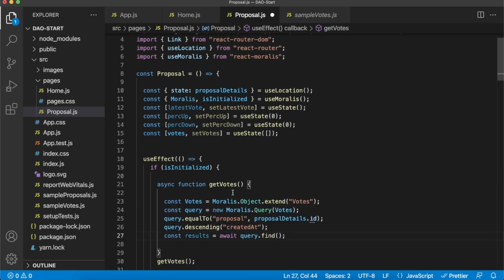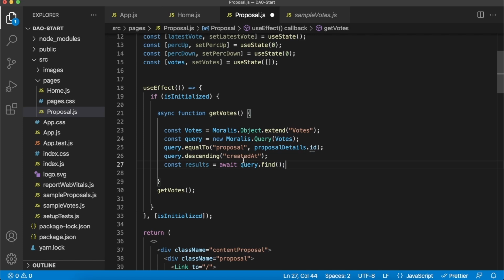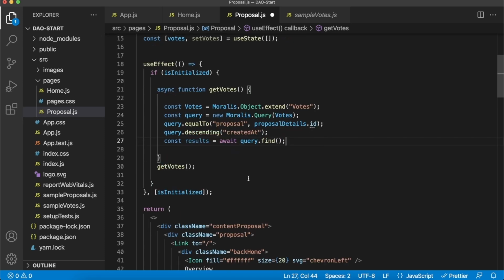So starting off, we of course need to query the Moralis database for votes. And what we do is we make sure that the proposal column is equal to the ID we get when coming to this proposal state from the state. So whichever proposal we click on the overview page, we query for that proposal in the Moralis database and get all the votes in descending order. This will help us when we present all the votes. So we get a descending order of the most recent votes. And then we just get all of the votes for that specific proposal.